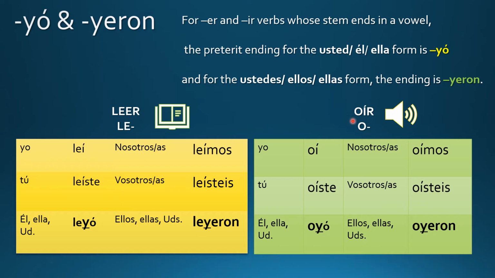Let's see another verb that's similar. Oír. Oír, to hear. Same idea. When we take off our IR ending, this stem is left with a vowel. So we need to strengthen our I to a Y. Oyó. Oyeron.